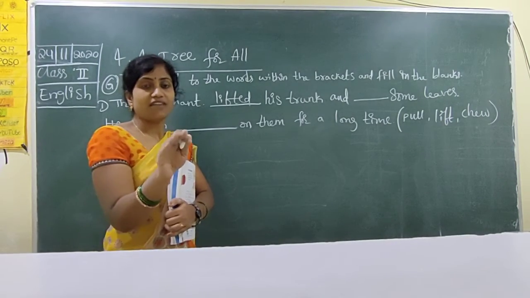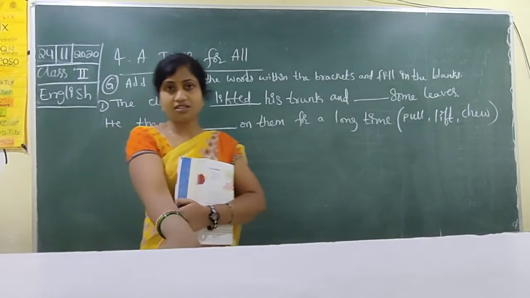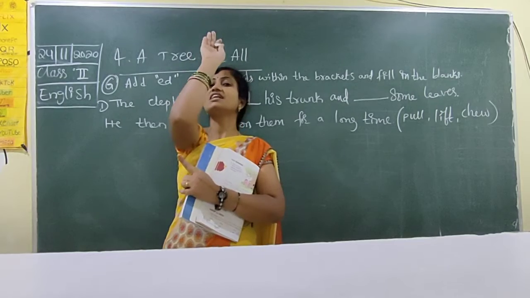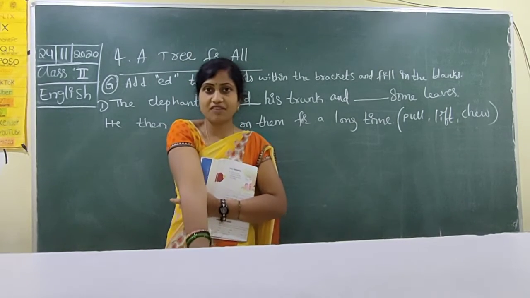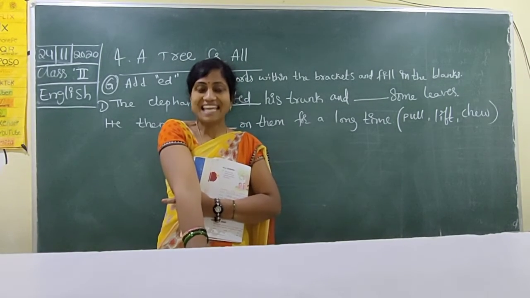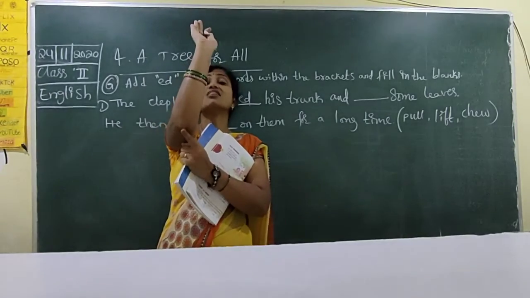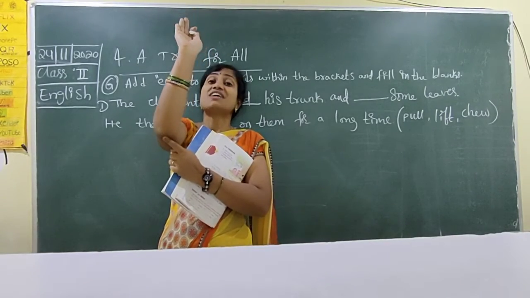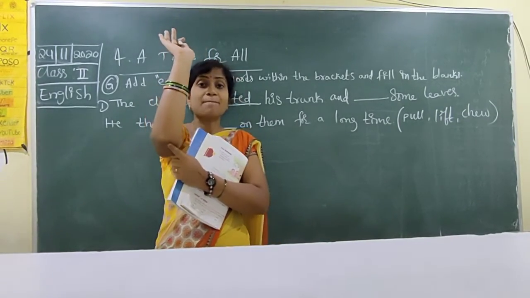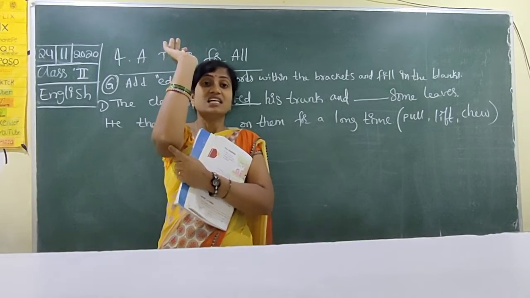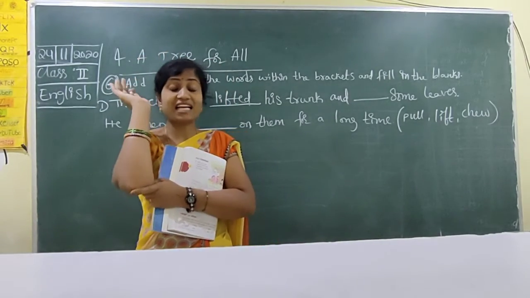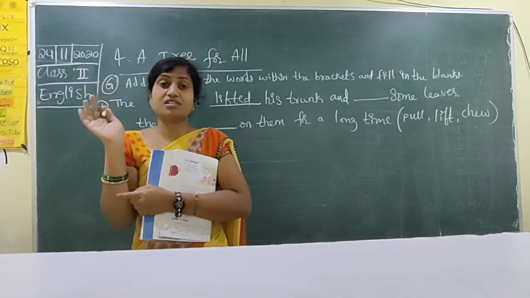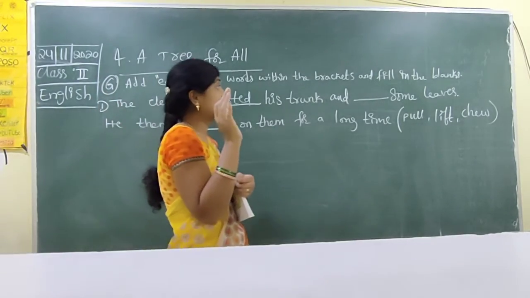The elephant's trunk is like that. He lifted his trunk. Why? Because upside there are the leaves of banyan. He eats the leaves of banyan. He likes banyan leaves. So that's why he lifted his trunk.